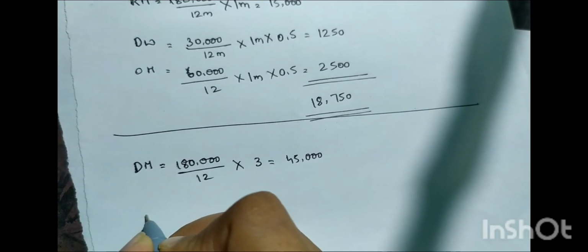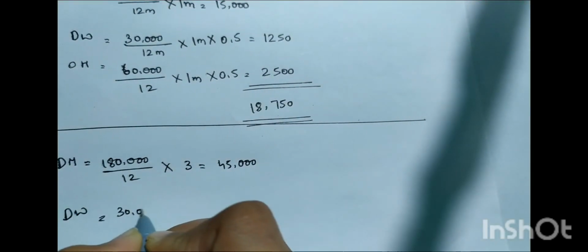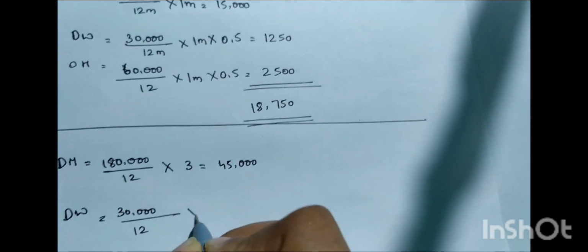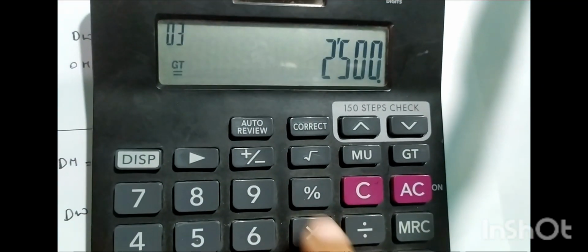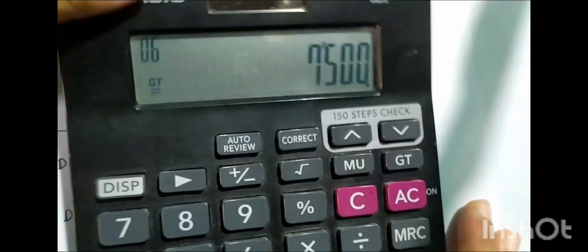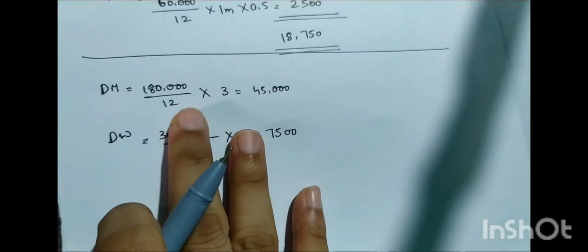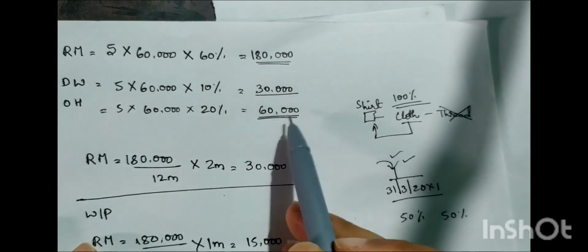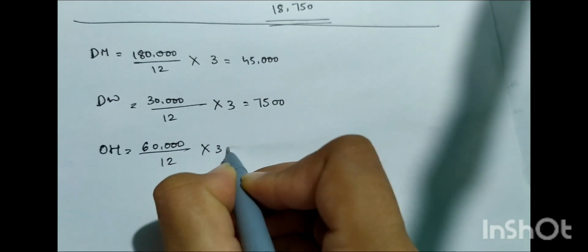Then next, direct wages, how much? 30,000. 30,000 upon 12 into 3 months is 7,500. Next, overheads, how much? 60,000. So 60,000 upon 12 into 3 months, how much?